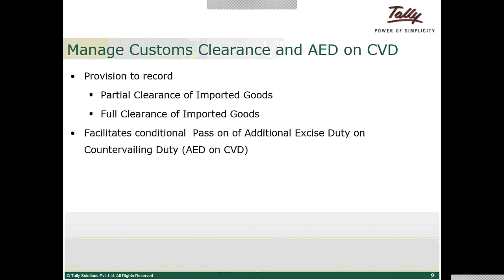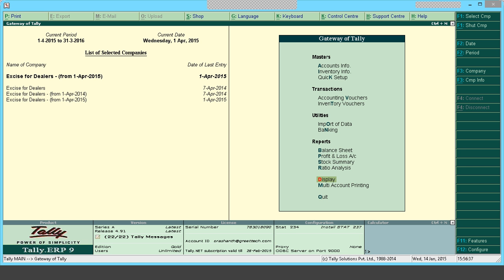Okay. So similarly, in case of dealers, we shall see how to maintain the flow of transaction where goods are pending for custom clearance, or when goods are completely being cleared from the customs team, or when there is a conditional pass on of additional excise duty or CVD. Okay, CVD is countervailing duty. This countervailing duty will be applicable when goods are being imported. So I'll close the other companies.